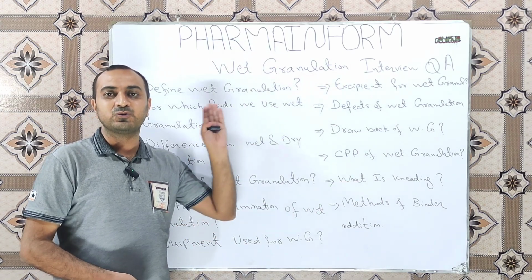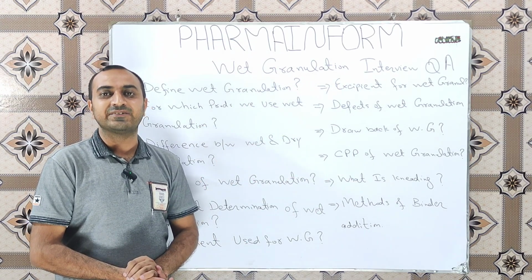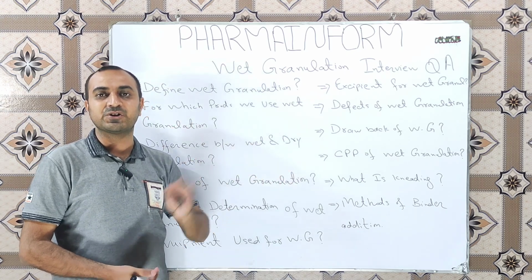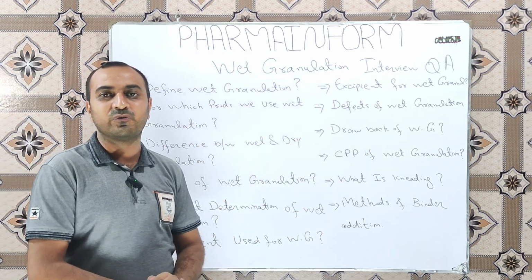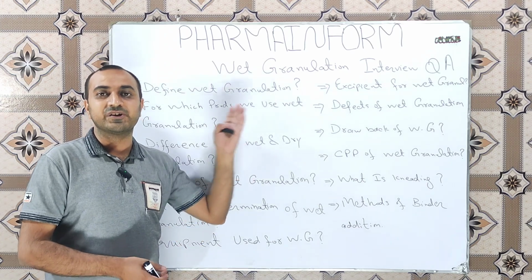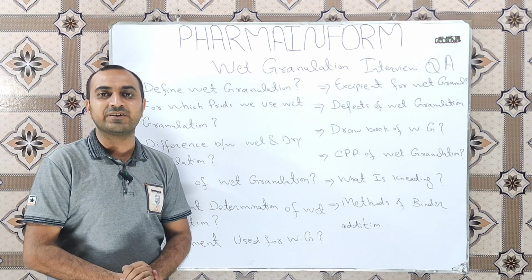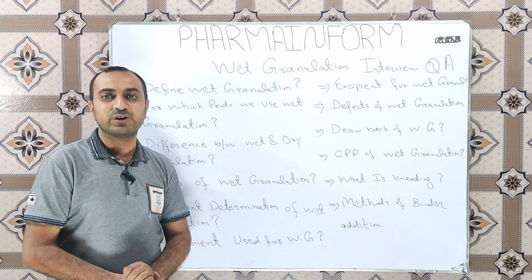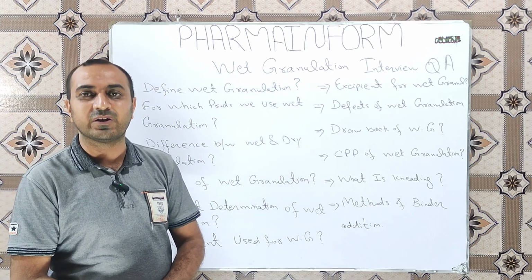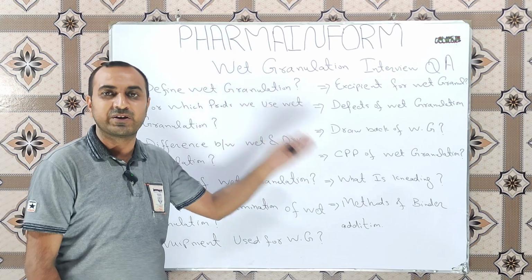The difference between the two methods is, as the name indicates, in wet granulation we add binder solution or solvent to the powders, and in dry granulation, as the name indicates, we do not use any solvent and we convert fine powders into granules by the application of pressure.